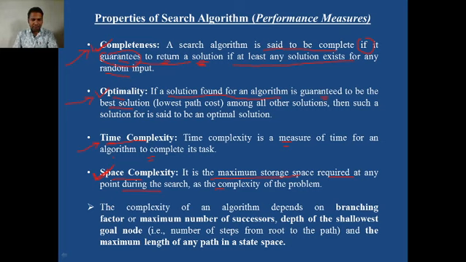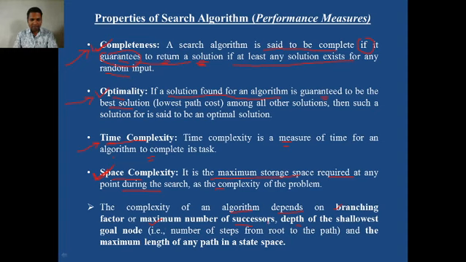The complexity of a search algorithm depends on the branching factor, or maximum number of successors, and the depth of the goal node. So these are also very important parameters. Branching factor, I explained to you. Branching factor means the average number of children nodes in a search space tree.